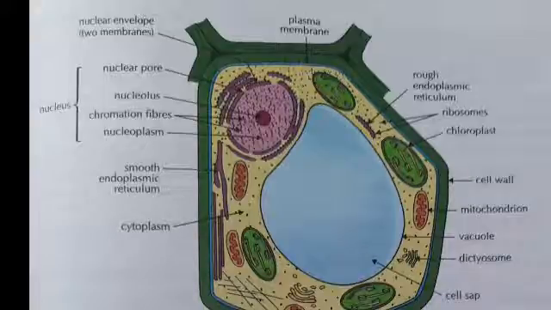It is a network of tubules and channels and involved in the synthesis, storage and transport of cell products, hormones and proteins. These are of two types, Nana. You can clearly observe in this diagram rough endoplasmic reticulum and smooth endoplasmic reticulum. Students, if ribosomes are attached to these tubes, they are called rough endoplasmic reticulum. If the ribosomes are not attached to these tubules or channels, they are called smooth endoplasmic reticulum. Is it clear?